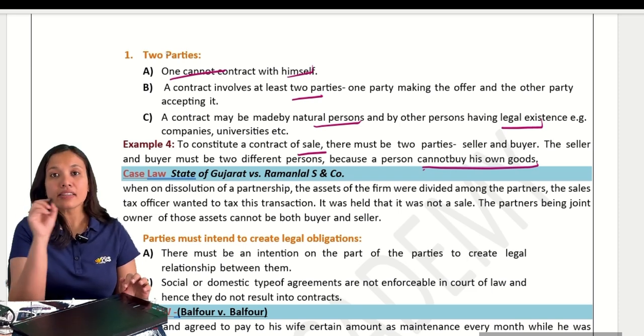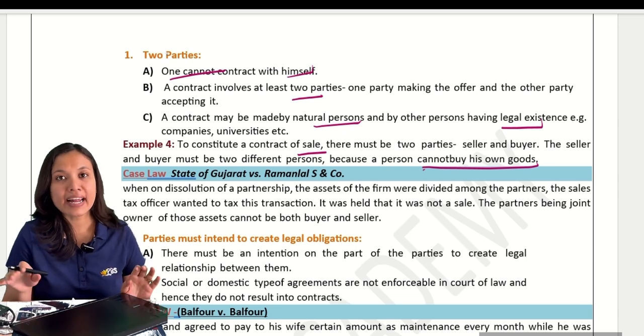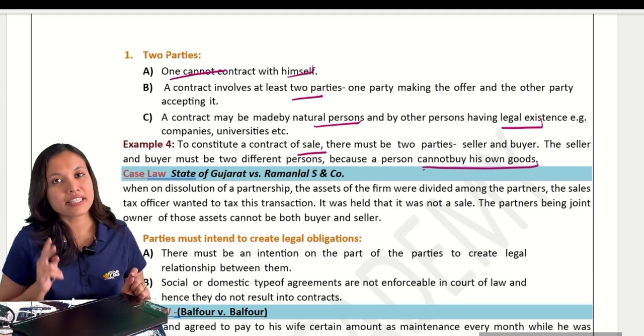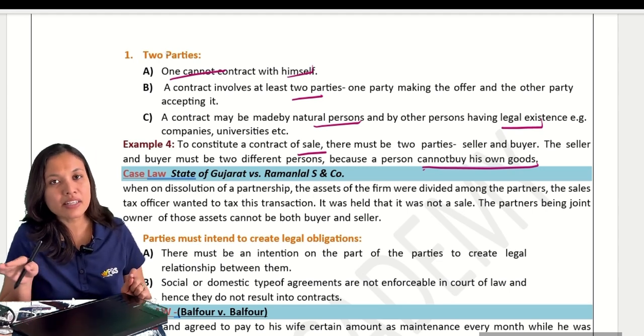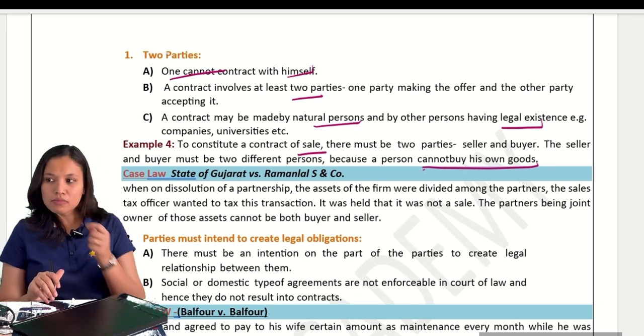The case law is related to two parties. Write it in brackets or in the next line. If you get any question related to two parties or any similar one, you have to quote the case law there. Okay.